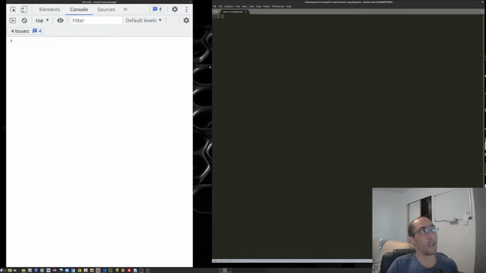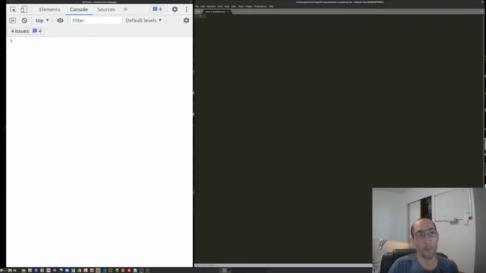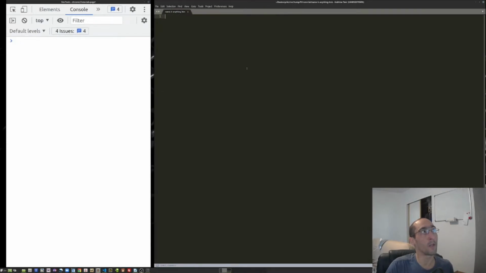So first things first, we need an HTML file, some markup. Because we're going to use HTML, the web page markup language, which is what HTML stands for, hypertext markup language. We're going to use that to embed some of our JavaScript. Doctype HTML.